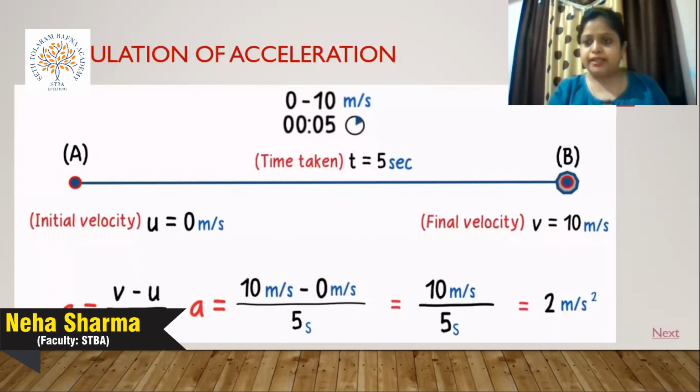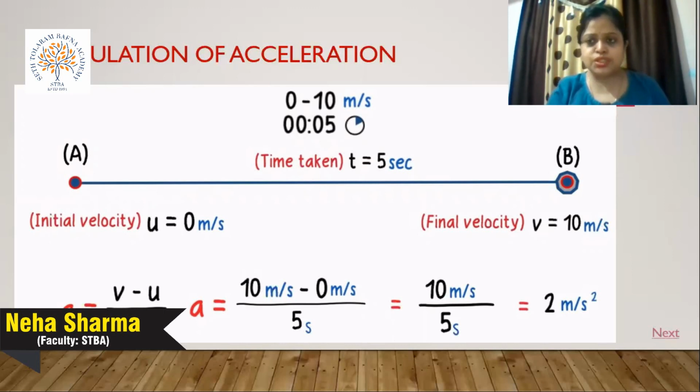Now, how do we calculate the acceleration mathematically? I'm giving you one example: one object or one car is moving from point A to point B. Initially, it is at rest, so the initial velocity is taken as 0. The u is 0 meter per second. At point B, the final velocity v is 10 meter per second, and it attains 0 to 10 in 5 seconds. That means the time taken to go from 0 to 10 meter per second is 5 seconds. Now, what is the acceleration in that case?